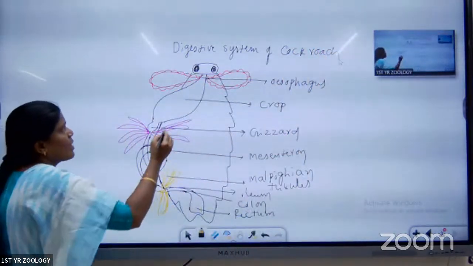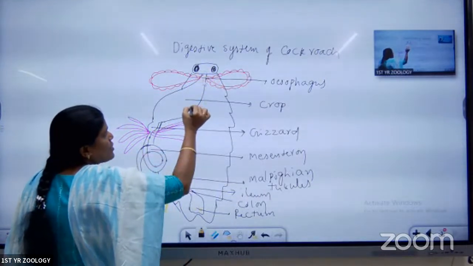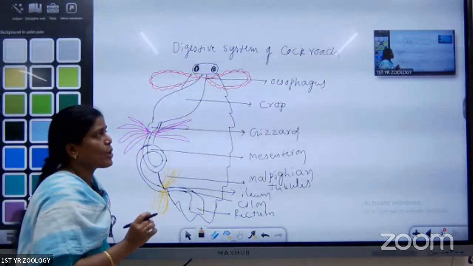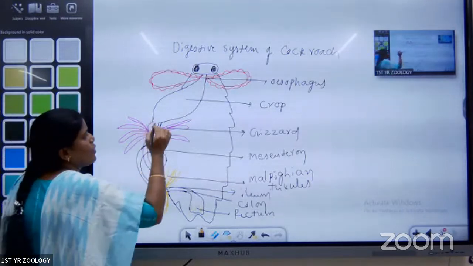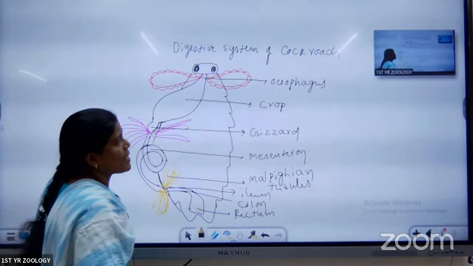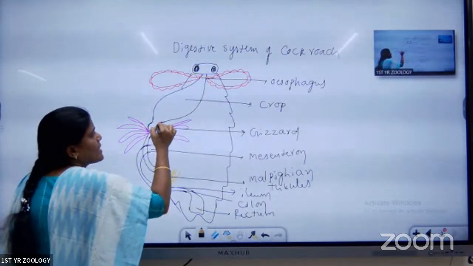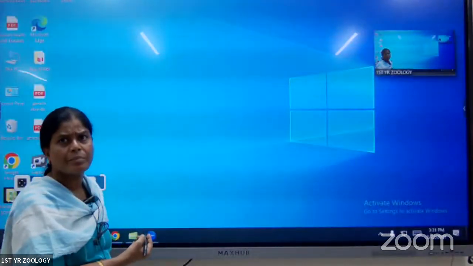Next, see, the pharynx opens into the esophagus. Esophagus opens into the sac-like structure called a crop. Crop is useful for the storage of the food, and for some digestion; starch is digested inside this one only. Next part is called a gizzard. This is the hardest structure. Inside of that, the chitinous, powerful teeth are present.